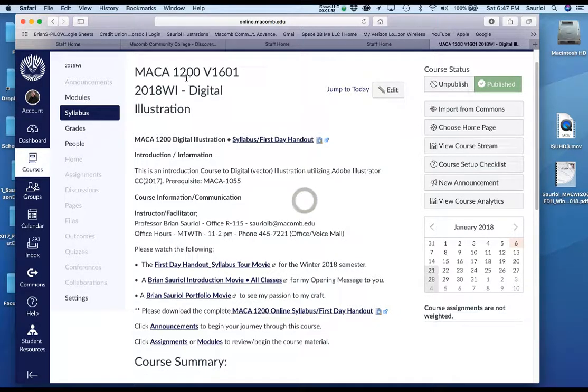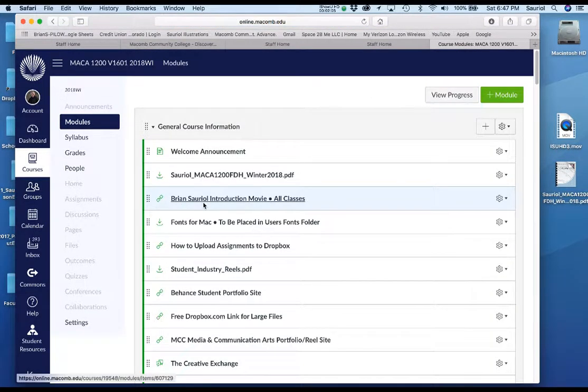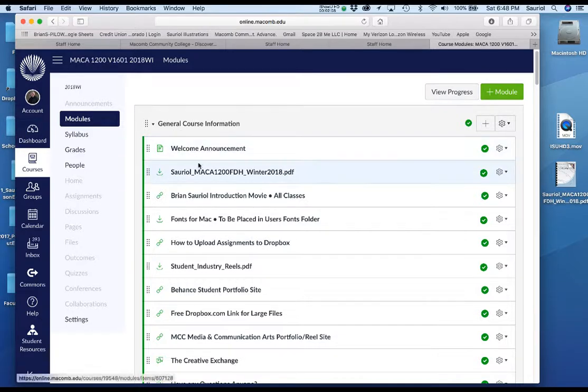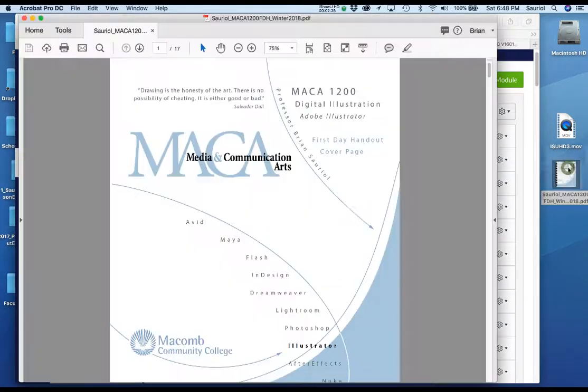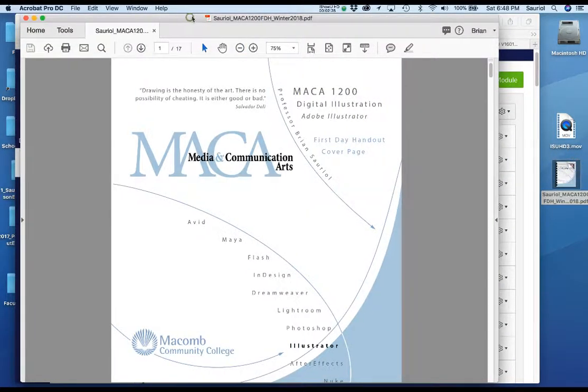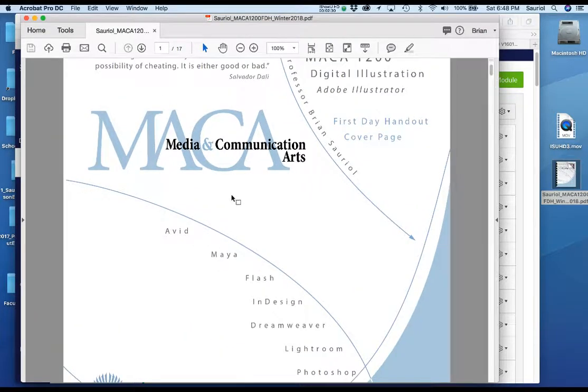When you come up to this page, you're going to be able to click the modules page, and the modules page goes right into the weekly folders. There's of course a big folder on top where I have a lot of different links to different cool sites. It has my welcome announcement, which is what I want you to click on, and then there will be another one for this very movie in case you want it, and another link to the first day handout. Let me open up the first day handout and make it slightly bigger on the screen so you can see.